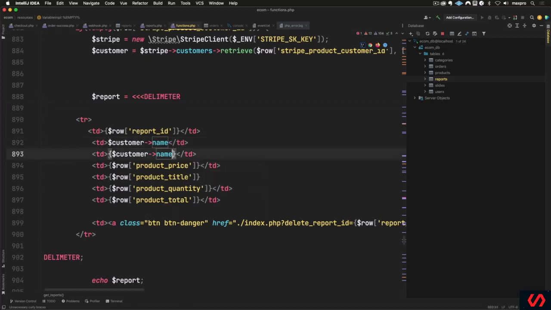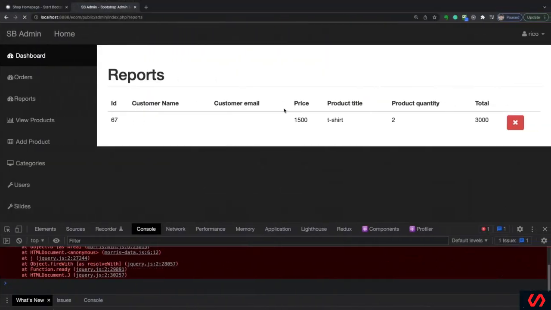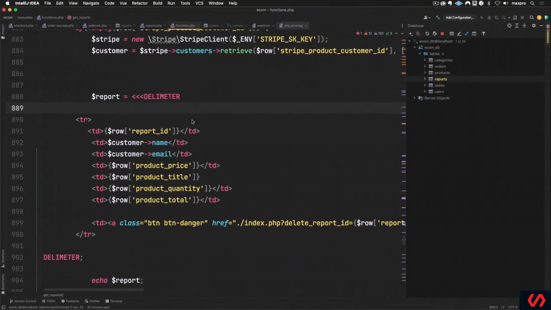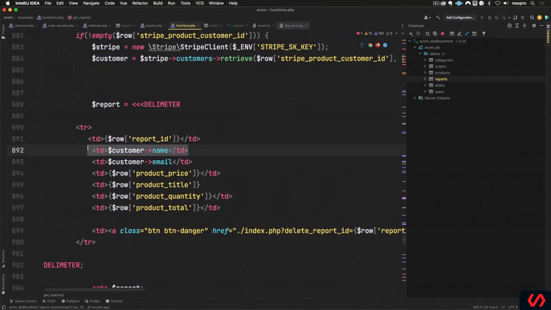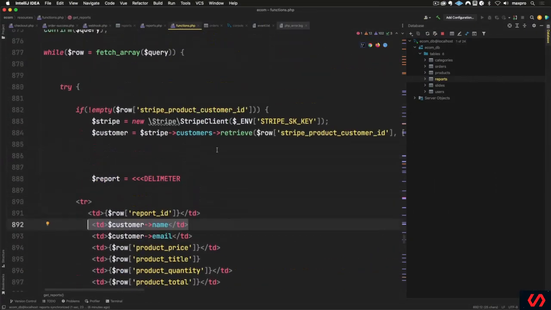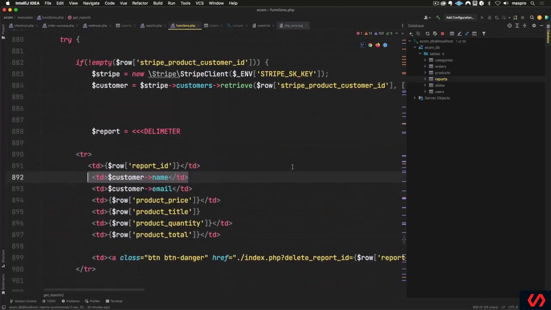Oh, I got the email here. This is supposed to be email, not name. And why do I have only that? Oh, you know what? Because it doesn't have a name, and of course it doesn't. It was not gonna work. It was fine before, guys. You didn't have to put it inside this try catch, but it makes sense to put it here anyways.